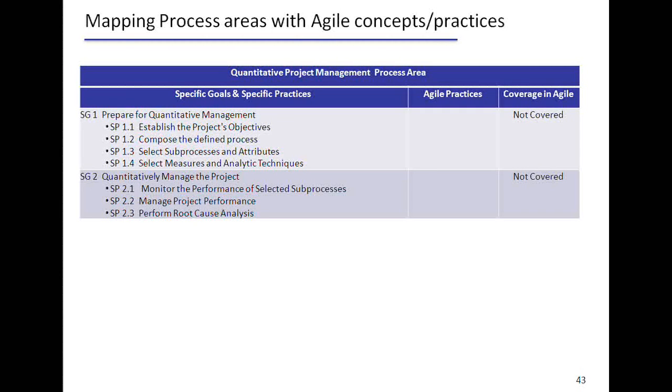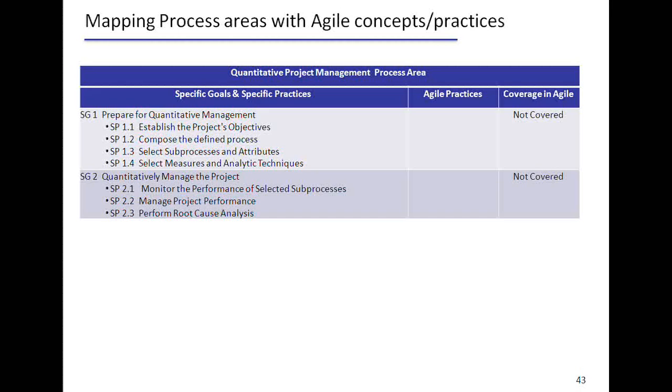Quantitative project management, again this talks about how you compose a defined process, what the sub-processes and attributes are, how you measure, what analytical techniques you use, and how you perform root cause analysis. A slight note on sub-process. So what is a sub-process? To put it simply, if you talk about coding as a process, the sub-process could be the code review or unit testing.